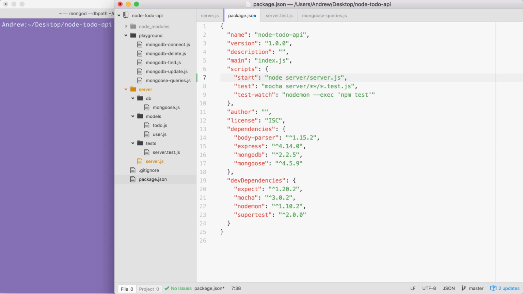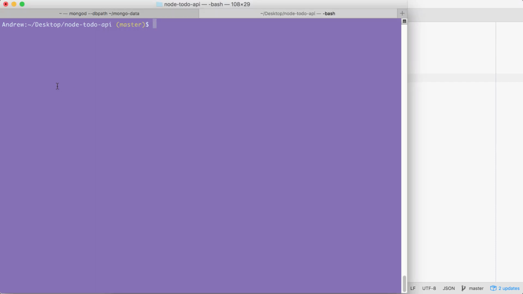The next thing we need to do is tell Heroku which version of Node we want to use. The default version currently is a v5 version of Node, and that's going to cause some problems because we take advantage of a lot of ES6 features in this project, and those are available in v6 of Node. In order to figure out exactly what version of Node you're using, you can run node -v from the terminal. Here I'm using 6.2.2. If you're using a different v6 version, that is perfectly fine.